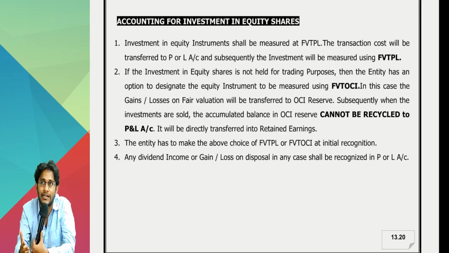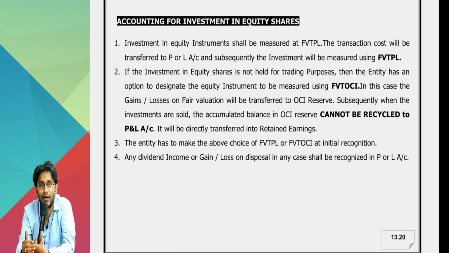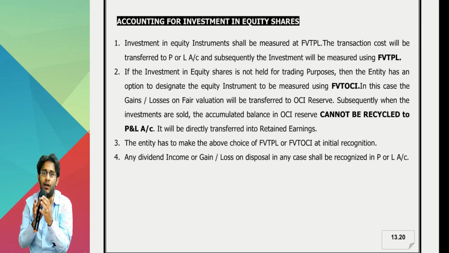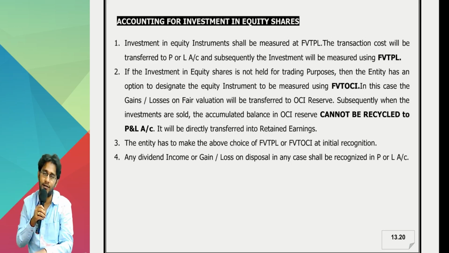The restriction. So if you ask me, is OCI reserve recycling permitted or not permitted? Why sir, some cases are permitted and some cases are not permitted? That fellow told you happily to follow FVTPL and impact your EPS. Did you listen? No. You selected the other option. He says, if you select this option, I will not allow you to recycle the accumulated gain to P&L, even subsequently when you sell the investment. So directly you have to merge it into retained earnings. This is the logic. Sir, if you remember this story, you will remember the main principle, because there is logic like that.